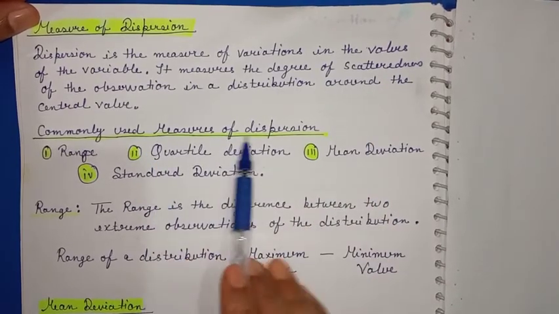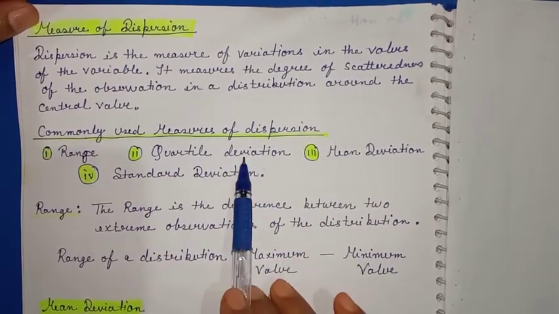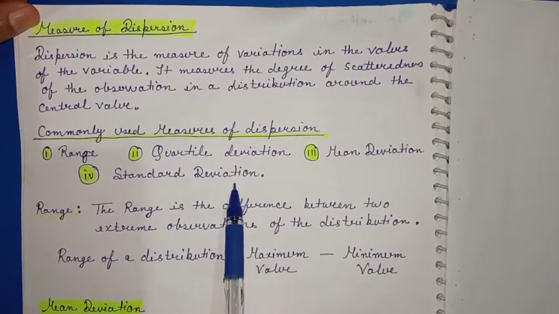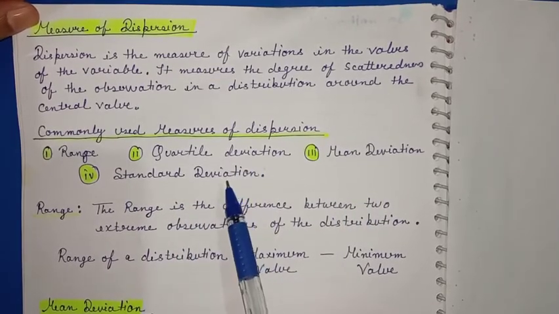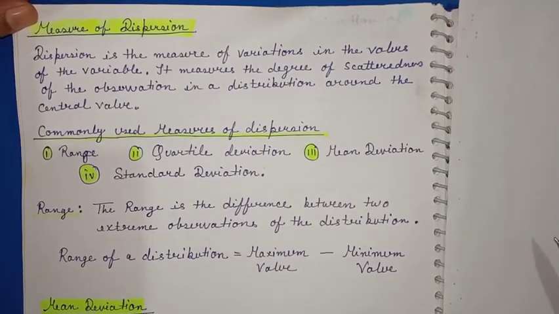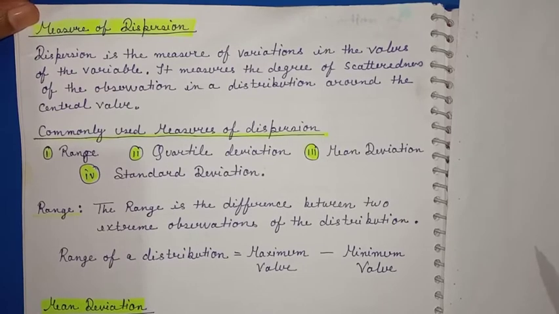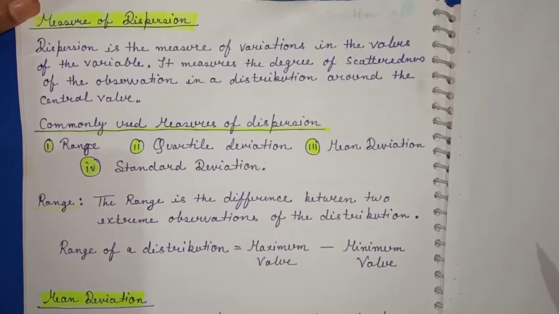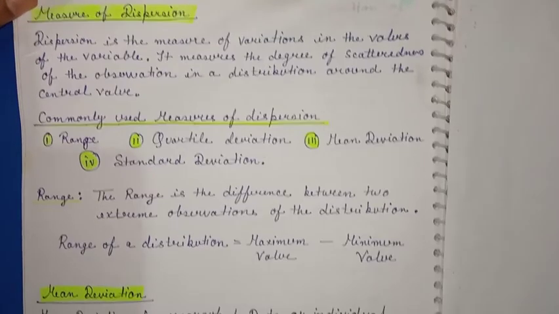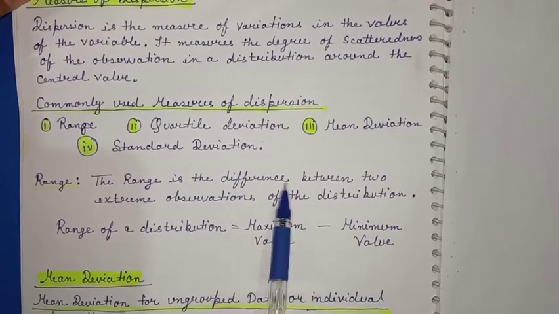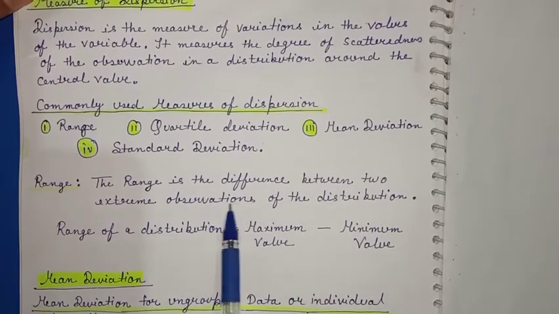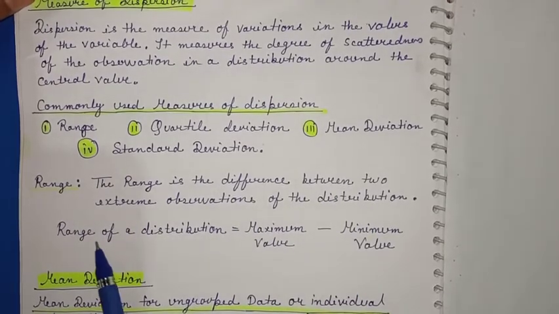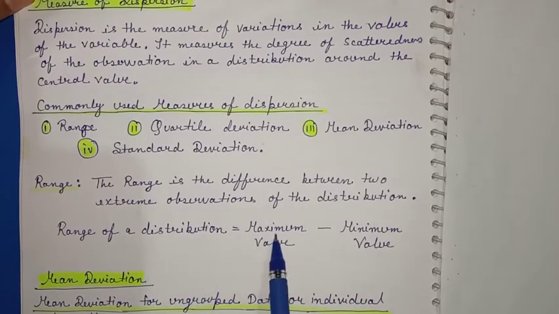Commonly used measures of dispersion are range, quartile deviation, mean deviation, and standard deviation. Like we have studied earlier, the commonly used measures of central tendency are mean, mode, and median. Similarly, the commonly used measures of dispersion are range, quartile deviation, mean deviation, standard deviation. What is range? The range is the difference between the two extreme observations of the distribution. Range of the distribution is maximum value minus minimum value.